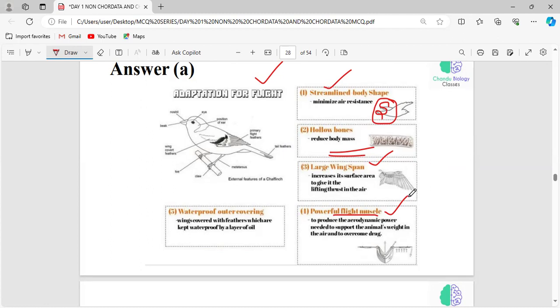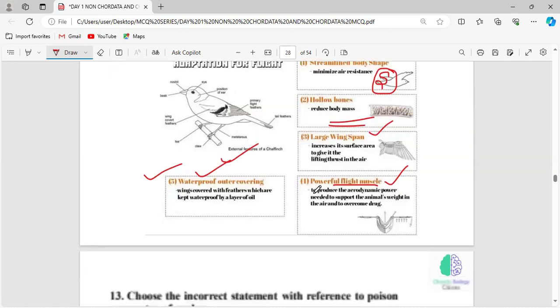Powerful flight muscle will be present only in their breast muscle, right? And waterproof outer covering. If the feather is not waterproof, it can't lift the feathers. It is just very heavy. So for that it is waterproof. These are all the adaptations adopted by the birds for flight, right? These are the five important structures.